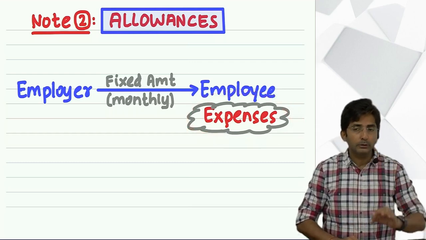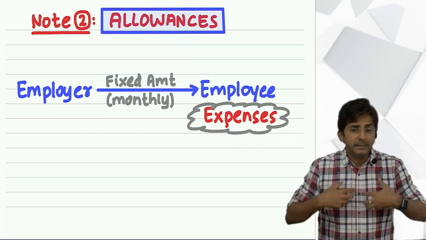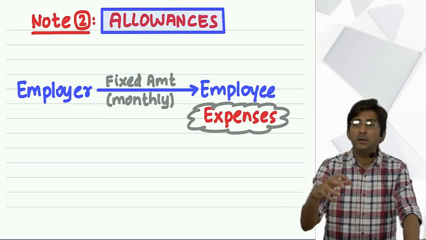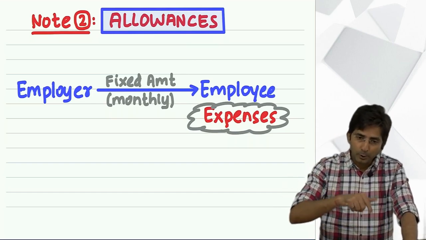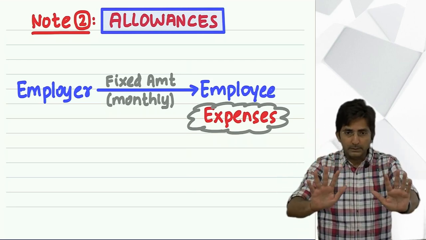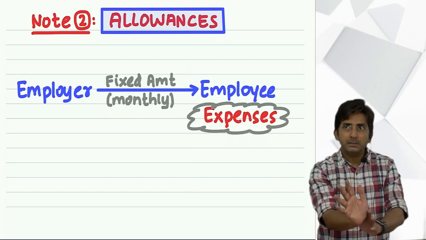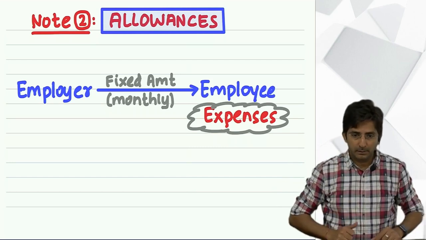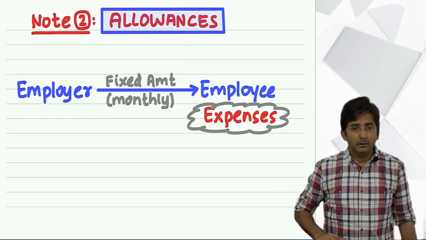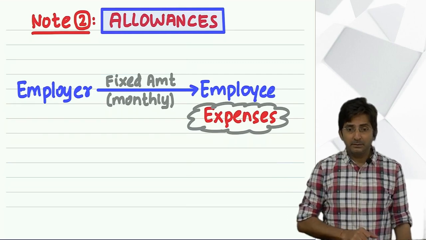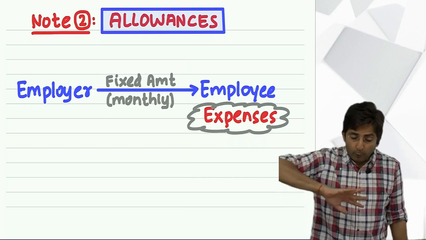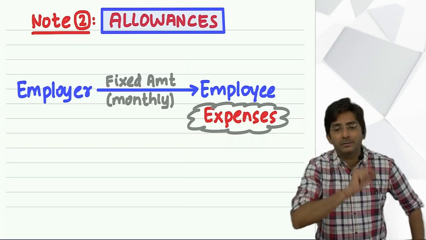Okay. But see one more thing. Sometimes boss gives you not for expense but as a compensation for the pain in your job. That is also called allowance. Allowances are of two types. Most of the time they are for some expense, but sometimes it is given as a compensation. For example, you have to work overtime. Overtime means you have to take pain, and whenever you have to take pain, boss will compensate. And for compensating also we use the word allowance.